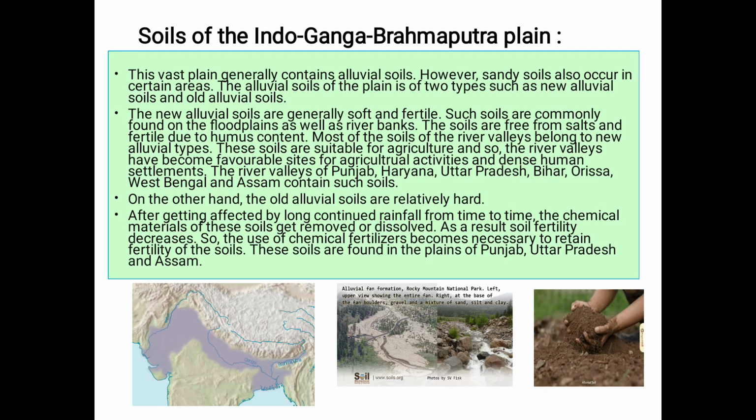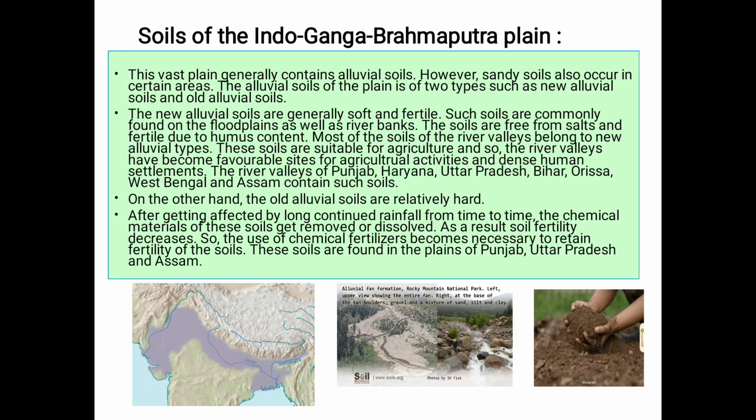So these soils are less fertile. And where are they found? They are found in Punjab, Uttar Pradesh, and Assam. So a huge quantity of chemical fertilizers are used by us. Anyway, now let's move to the next type of soil.